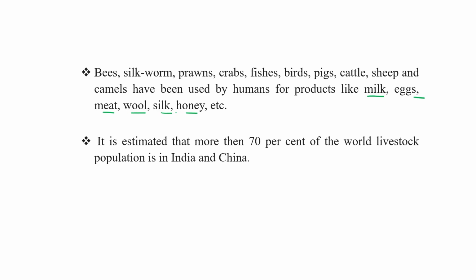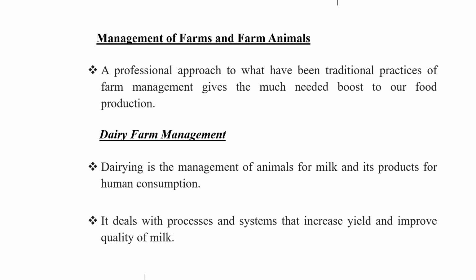So they all come under this particular heading, animal husbandry, and it is estimated that more than 70% of the world livestock population is present in India and China. And this is a very important question. Sometimes a question comes on this particular line. 70% of the world livestock population is present in India and China.